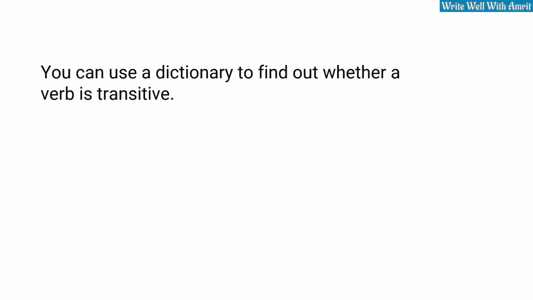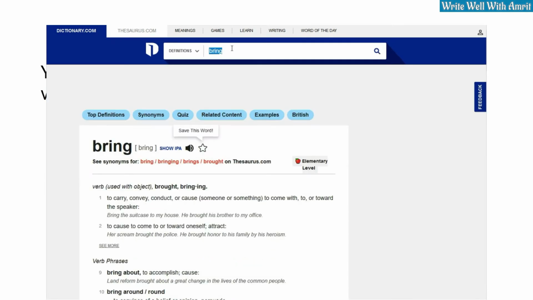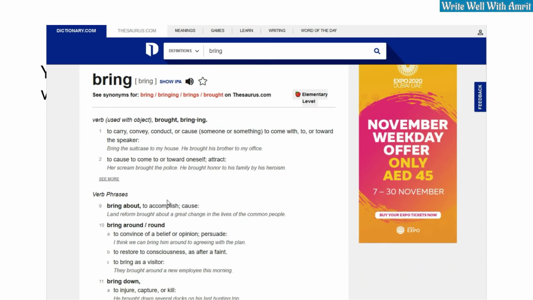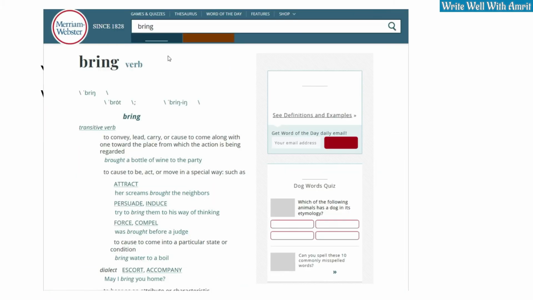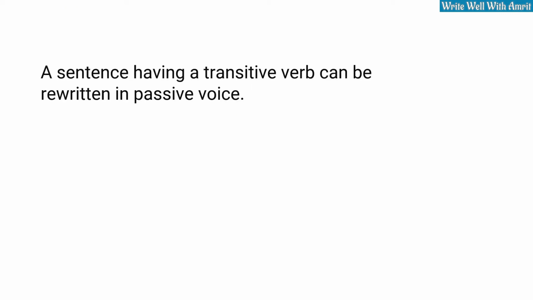Want to use a dictionary to find out whether a verb is a transitive or an intransitive verb? If you go to dictionary.com and search for a verb, it tells you whether the verb that you have just searched requires an object or not. For example, if you search for bring, it tells you that it is a verb and it is used with an object. If it is used with an object, it is a transitive verb. You always bring something. You cannot bring nothing. If you go to the Merriam-Webster dictionary and again search for bring, it directly tells you that it is a transitive verb.